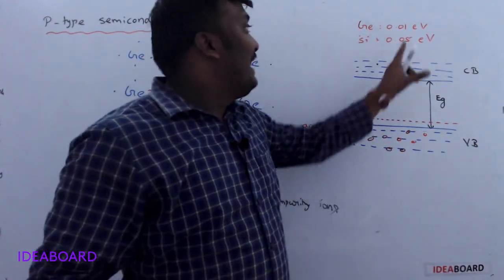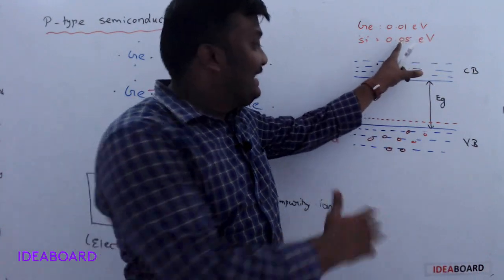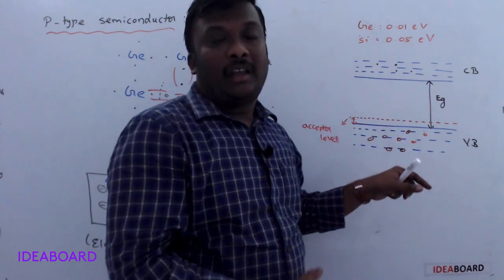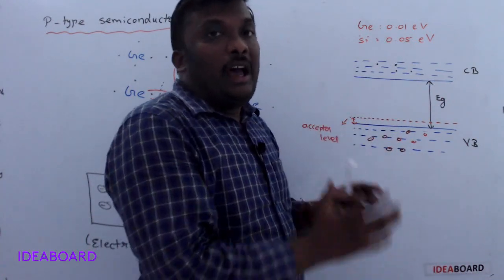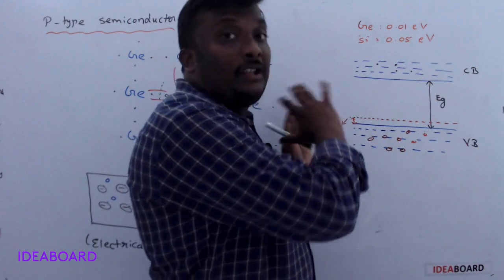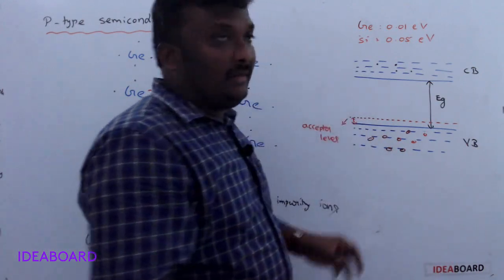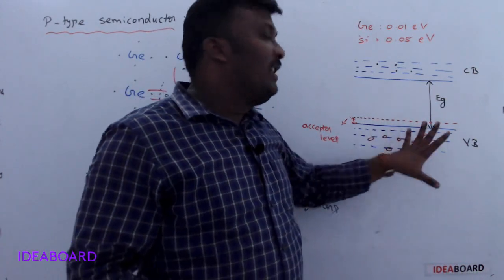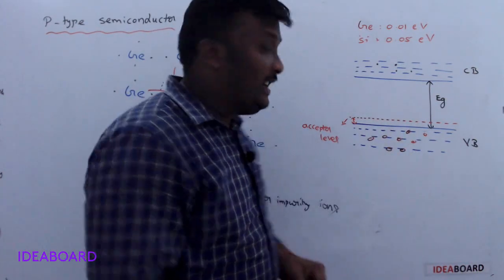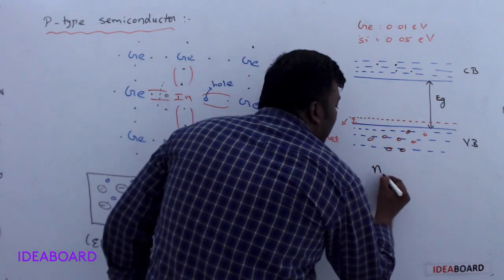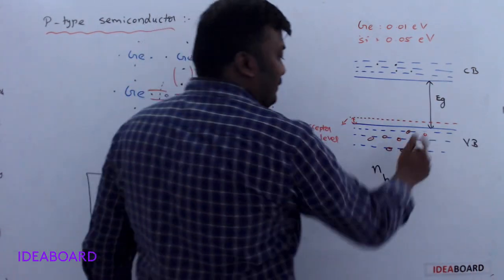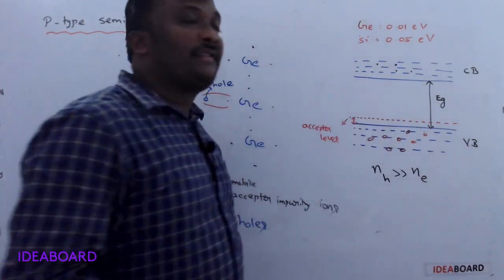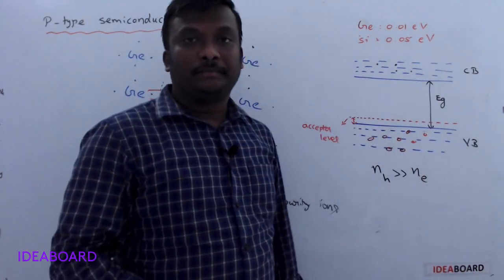If you supply this amount by increasing the temperature, or by giving electrical energy or photon energy, whatever the energy, it is just sufficient to create more number of holes in the valency band. Understand? So here hole concentration in the valency band is much greater than electron concentration in the conduction band.